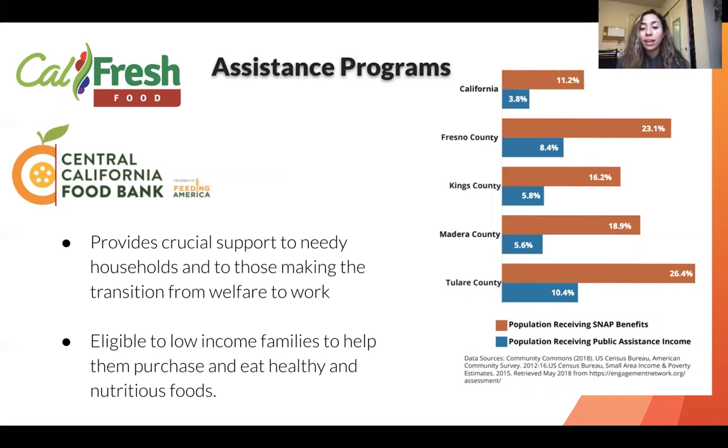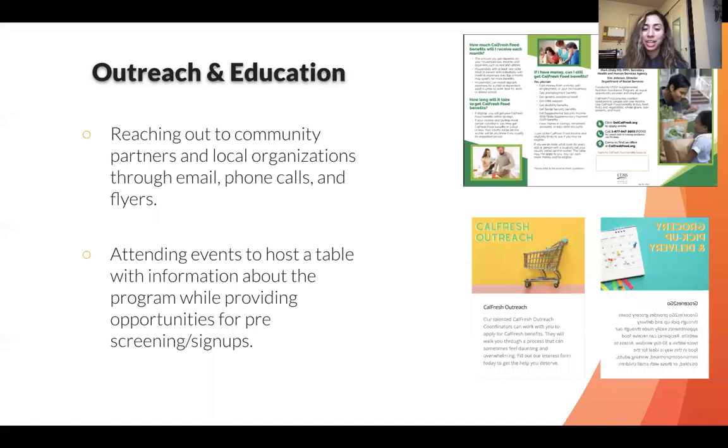We have to work on educating and informing individuals to participate in CalFresh to benefit from the government programs. We can look at the data from the unemployment rates and the poverty rate and compare it to the percentage of the population that are receiving SNAP benefits or public assistance. We can compare the two and help bridge the gap between the two. And the way that we can help bridge this gap is through outreach and education.